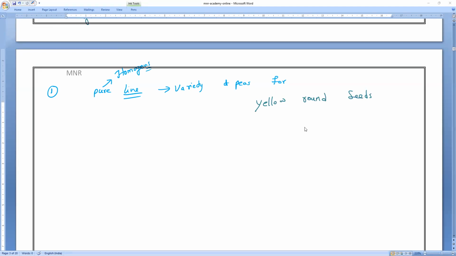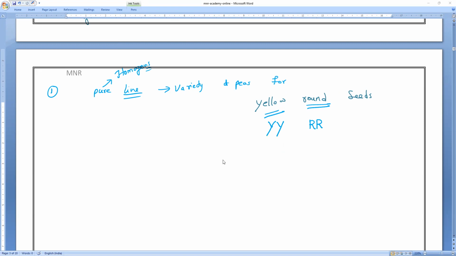One is color, yellow, and the second one is shape, round. Both are dominant. So yellow is capital Y, round is capital R, capital R. That's all it is. Clear?